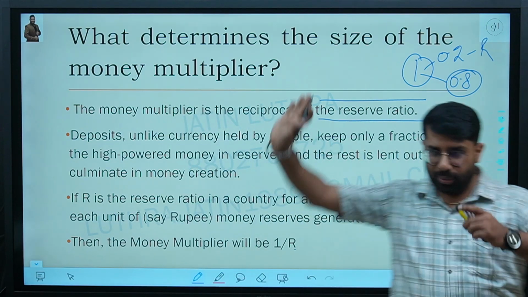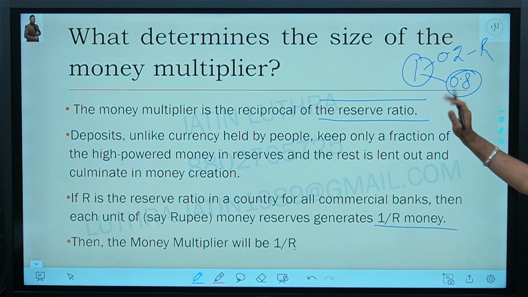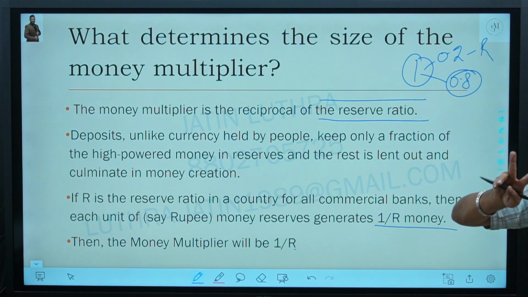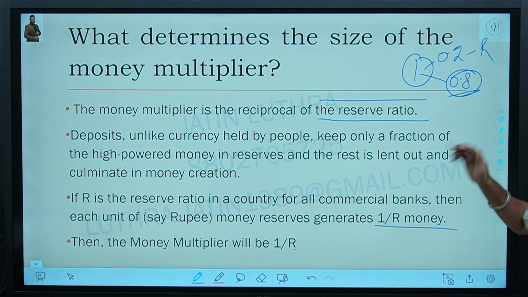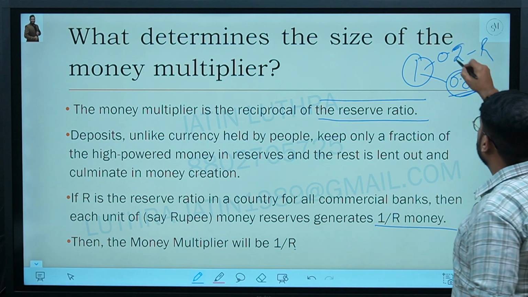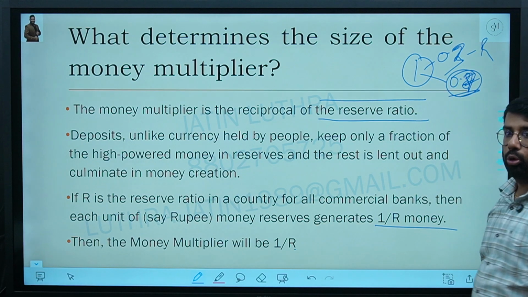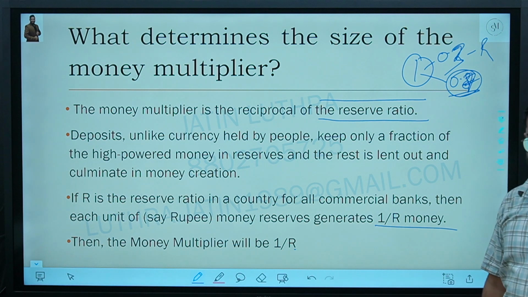This is just an example. This works in a different way. I'm just giving you an example. If the reserve ratio is 20%, how much money will be used for lending out? 80%. So accordingly, it will generate the money. If the reserve ratio comes out to be 30%, here you will be able to use 70% of the additional rupee to generate money. That is what I'm trying to say.